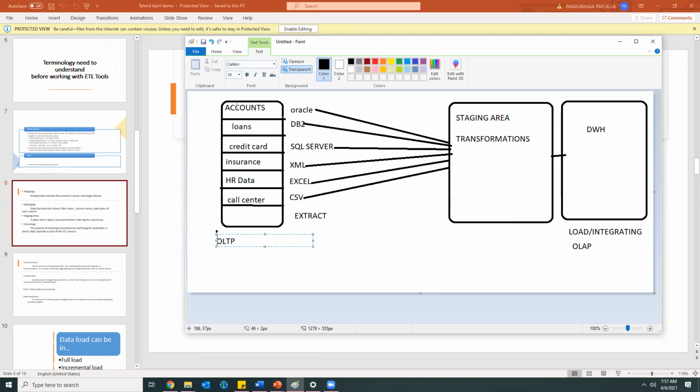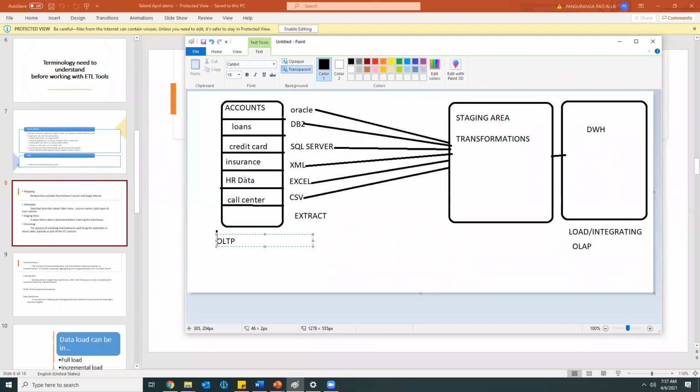This is one database, accounts, this is one database, this is one database. And each database might reside in different locations. For example, accounts might be in the US, loans might be in the UK, and the credit cards related database might be in India. Similarly, insurance related data will be in XML formats.